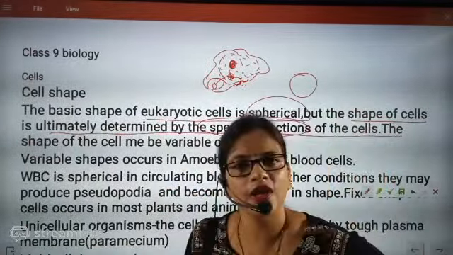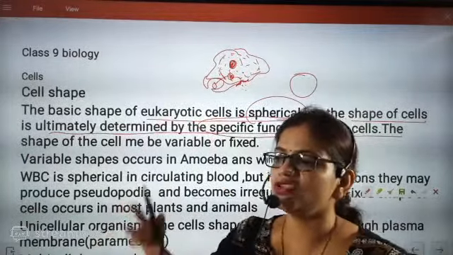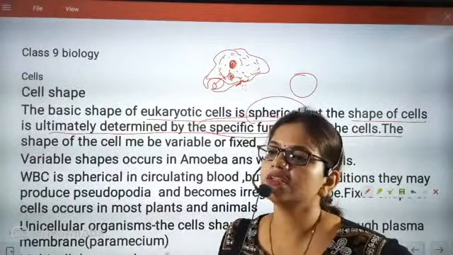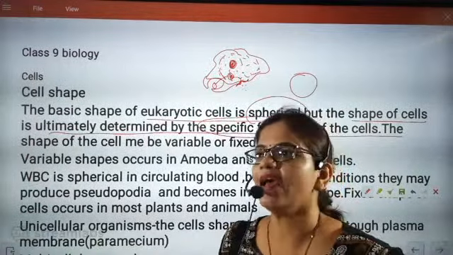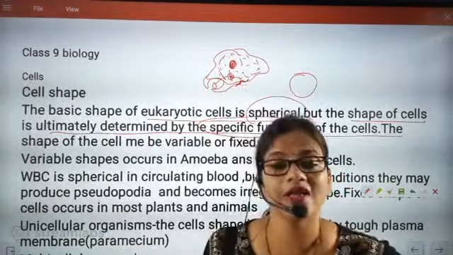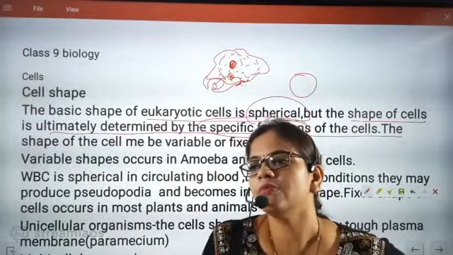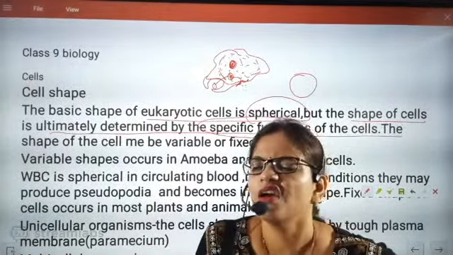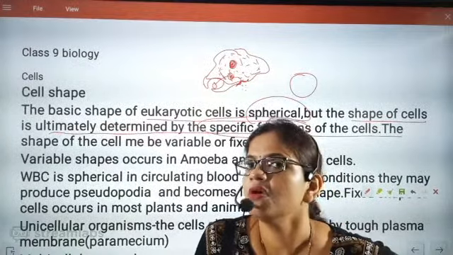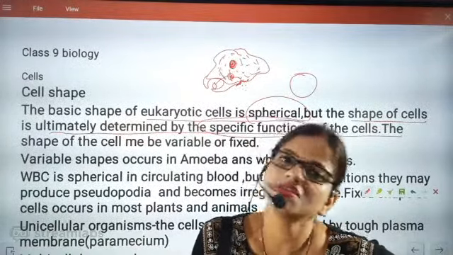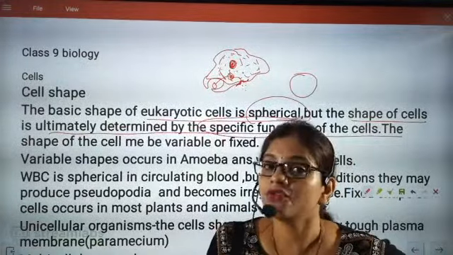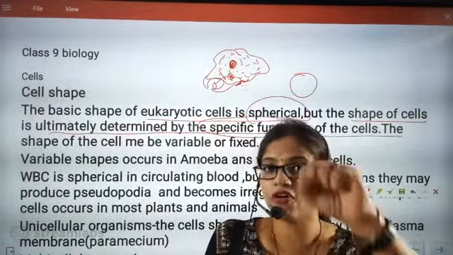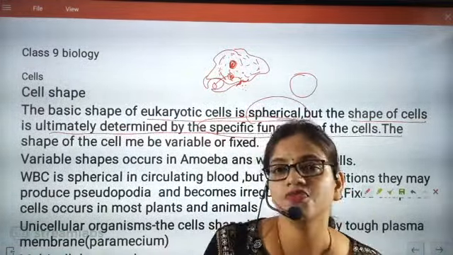That is what I was talking about, that some cells can change their shape, some cells will have a fixed shape. I want you to understand this. Never have one constant piece of information about anything. When you talk about a cell, you might say it will always have a fixed shape. Then I will say no. Some cells will be fixed, some cells can change their shape. So you have to be very informative about these fields.